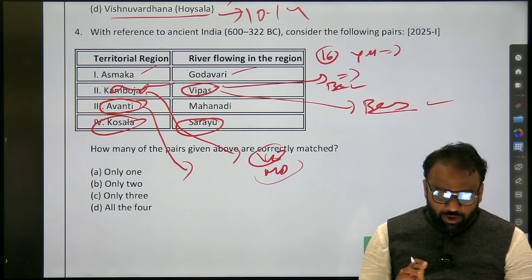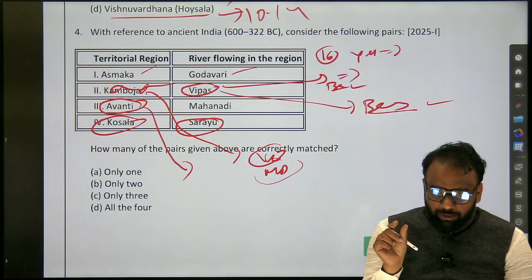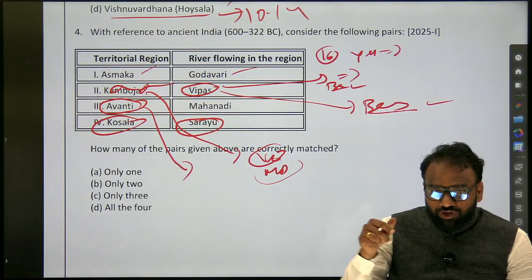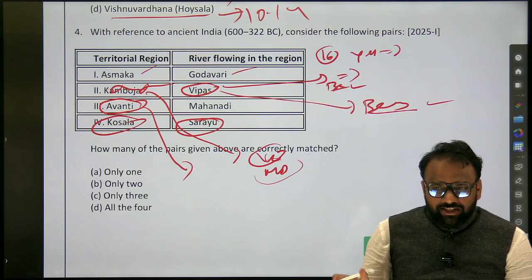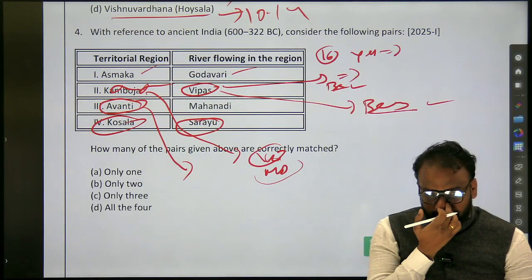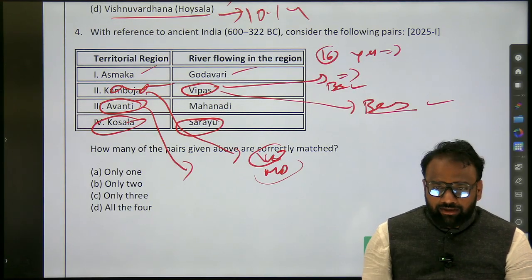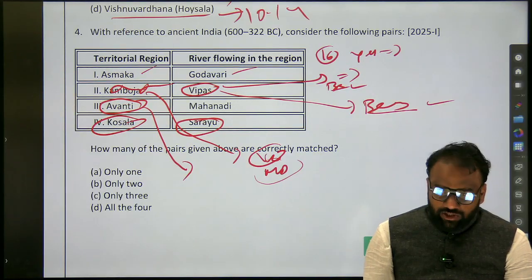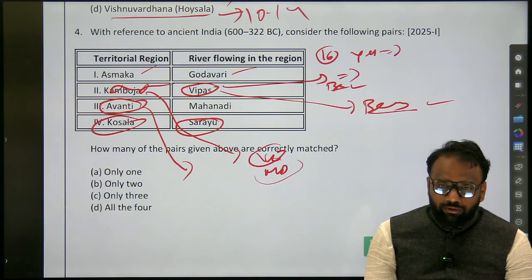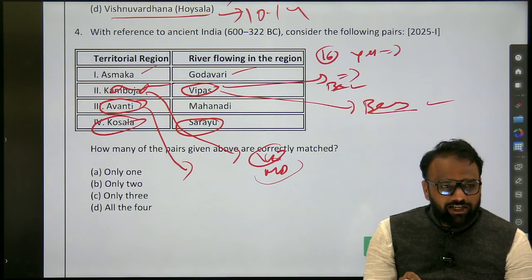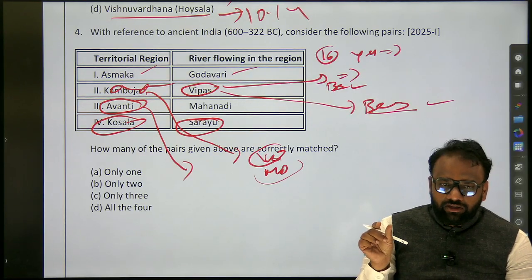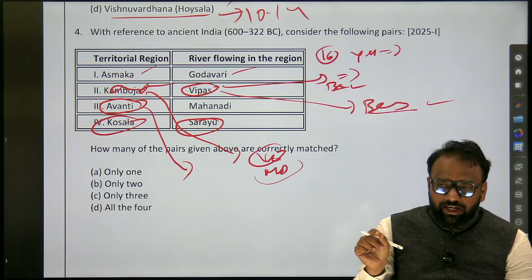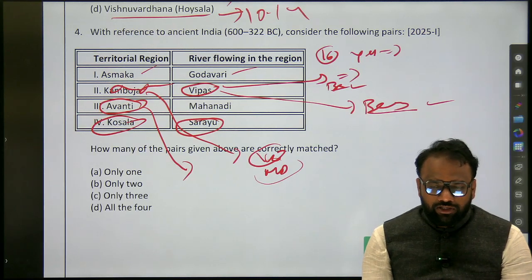If you are aware of this basic information, you know that the Mahanadi flows through Chhattisgarh and Odisha. So there is no chance of it being part of Avanti, and you can eliminate it. Next, Kosala and Sarayu. For this we will prepare the entire list of Mahajanapadas, the corresponding capitals, the rivers, and the ancient names of the rivers. That exercise we shall do.